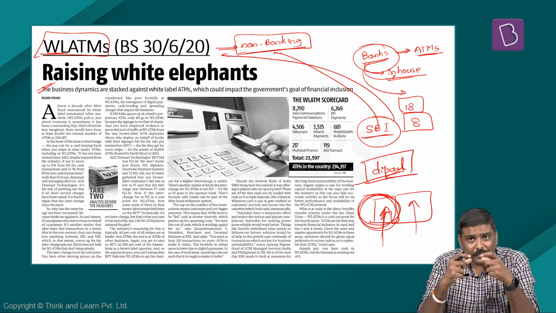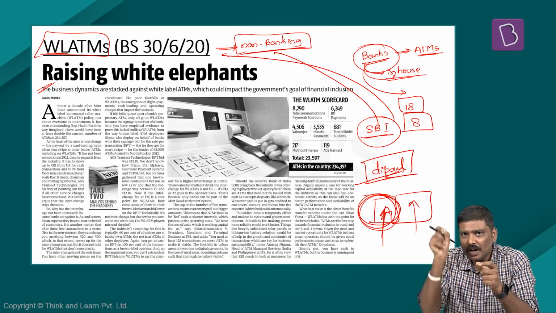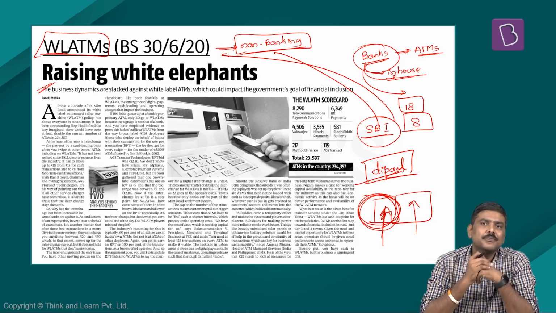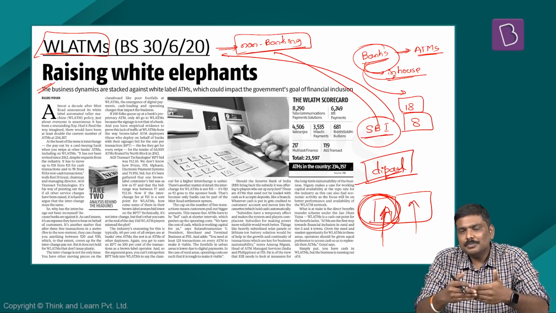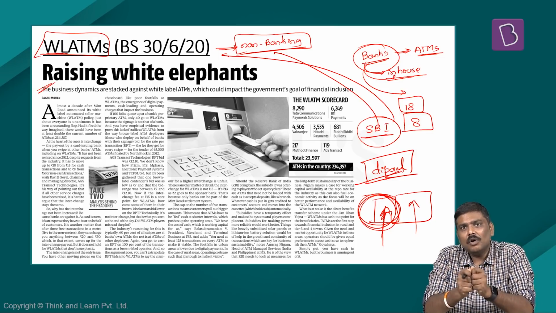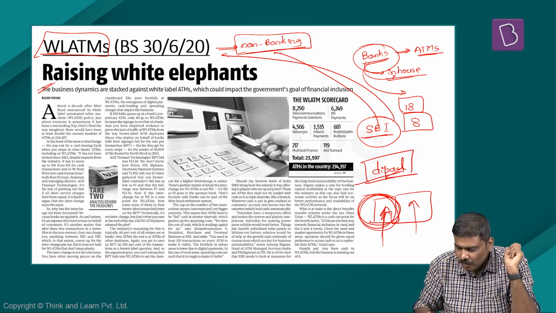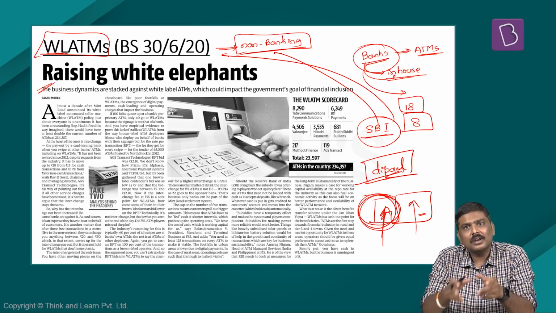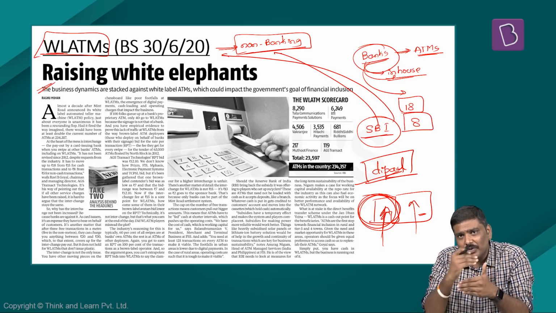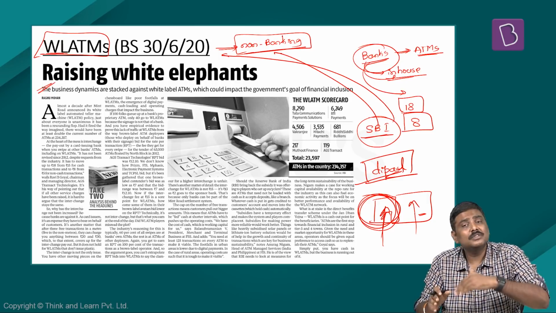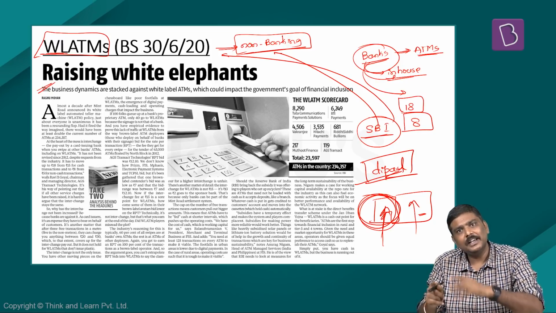Second, beyond the free transactions, that is, beyond the number of transactions in a month, the bank will be charging you a certain amount of charges. So since there is a limited number of free transactions per month, what people do is, when they are withdrawing money, they will try to withdraw a large value of money. And what is the problem with that? The problem is, if that is done in a white label ATM, don't you think the machine will run out of cash very soon? The number of cash deposits to be done in these white label ATMs will be very, very high, which also means the cost of operation of a white label ATM is higher.